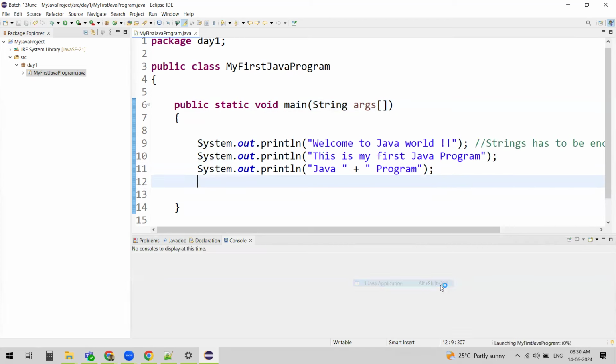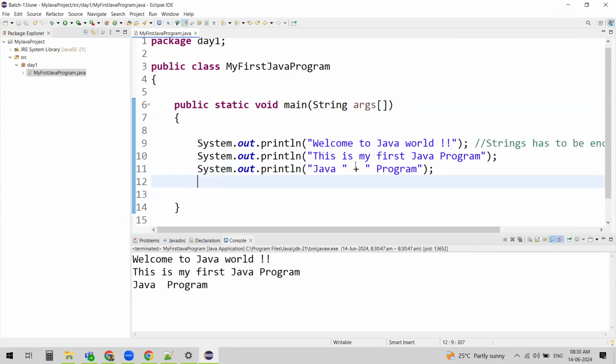In order to concatenate two strings, this is how we can write it. See, Java, I didn't keep it as one sentence, so I split it. To concatenate those two strings, I used the plus symbol here. But again, as these are different strings, each string has to be enclosed in double quotes. And as I wanted to concatenate these two strings, we need to use the plus symbol.